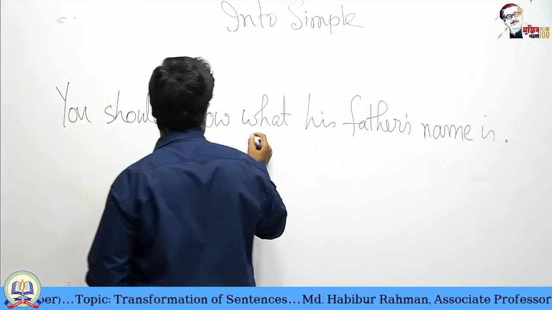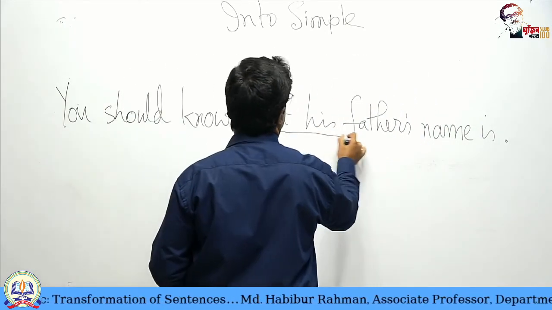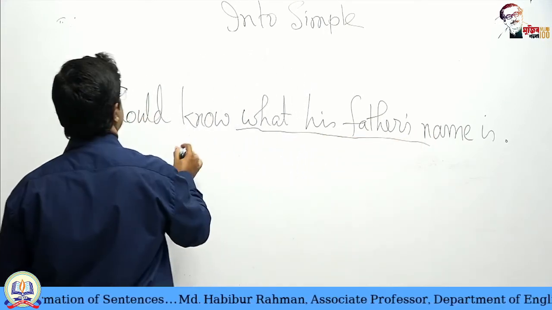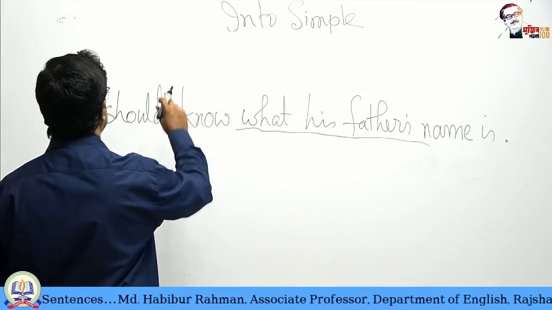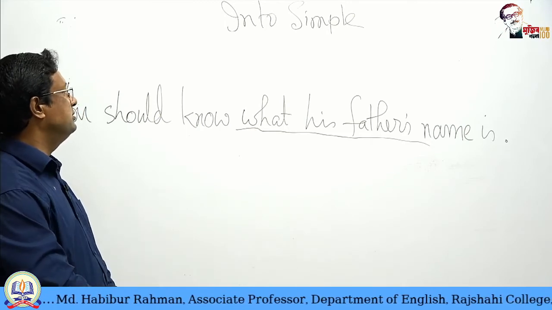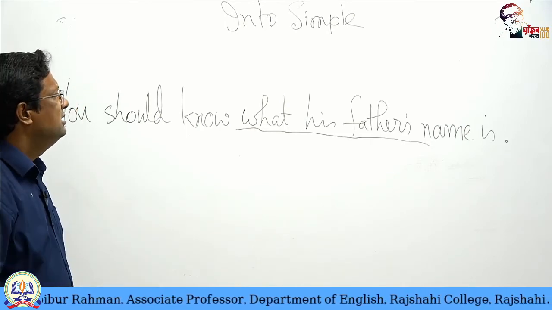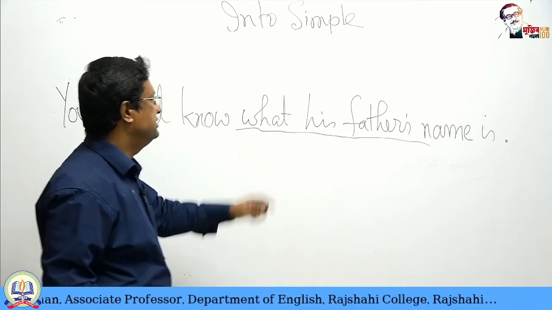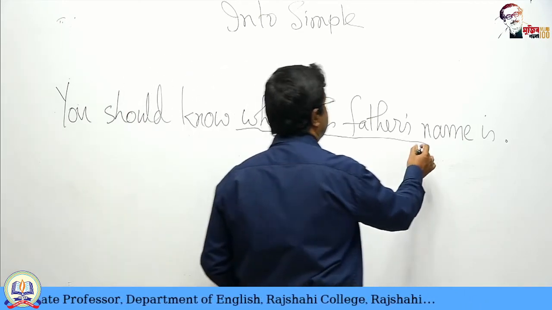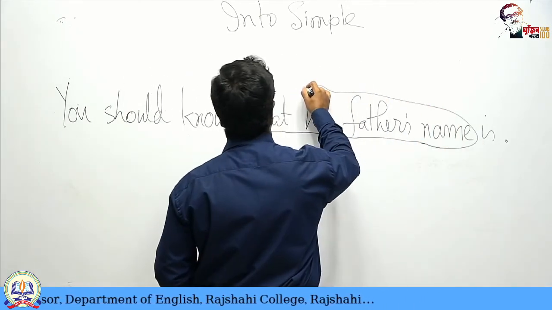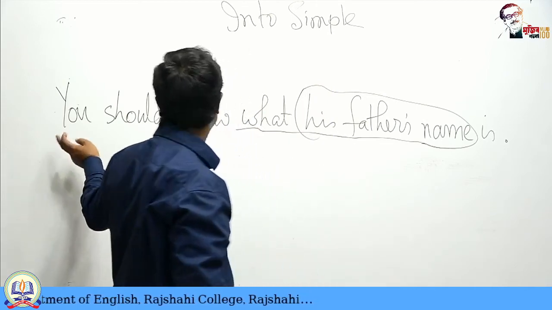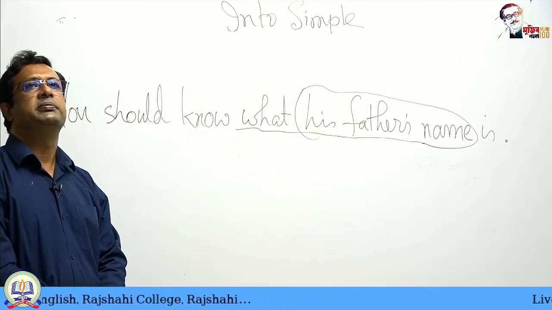This is also a subordinate noun clause, and this is related to know. You should know what? Notice here, what is the important thing? His father's name. So, you should know his father's name.